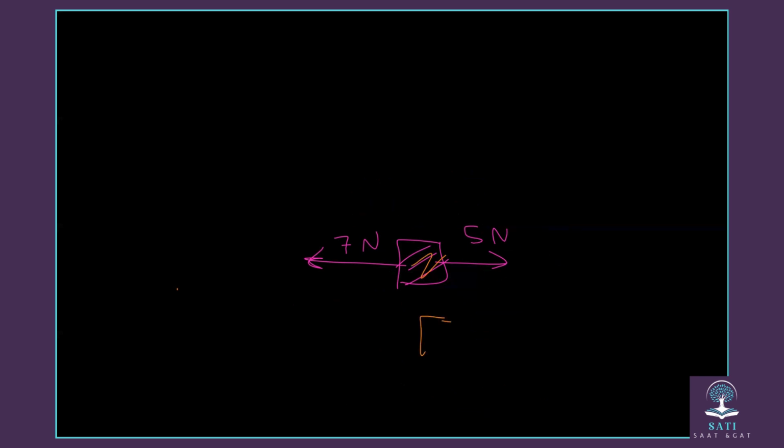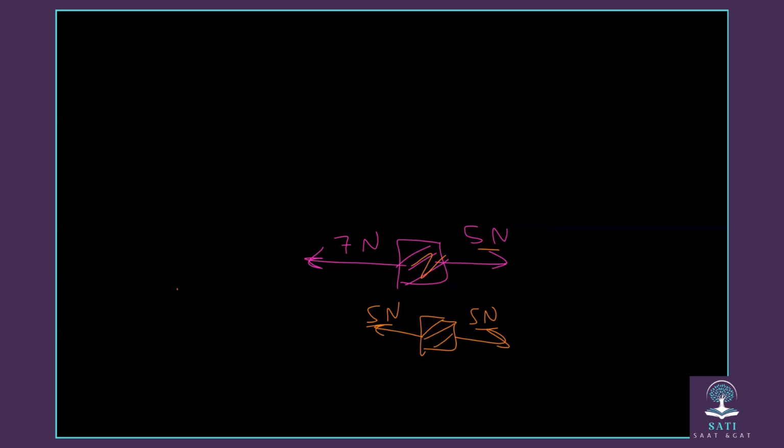But if it was 5 Newtons to the right and 5 Newtons to the left, that means if two opposite forces push the object to opposite sides with the same amount, the object will remain stationary in its place, at equilibrium.